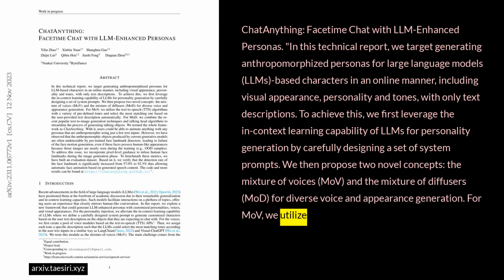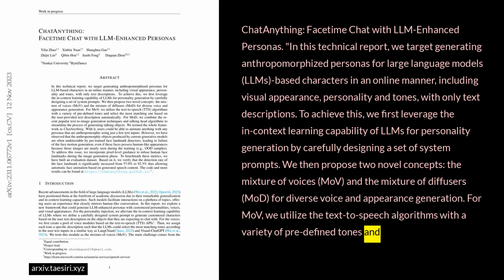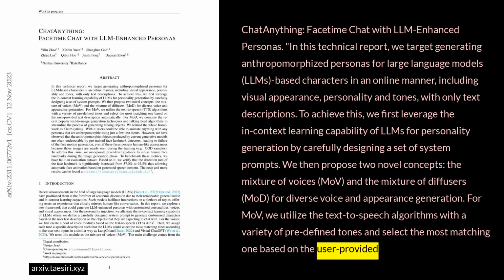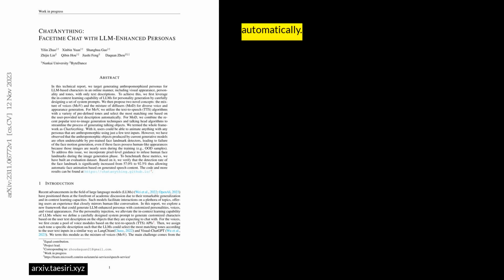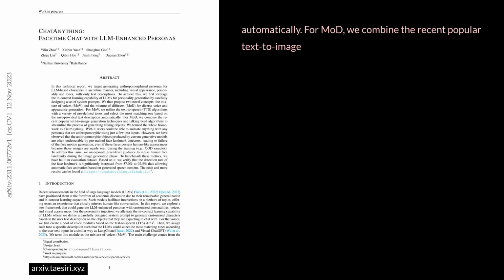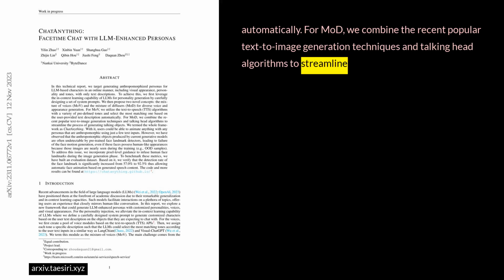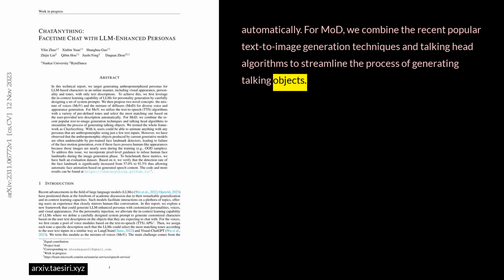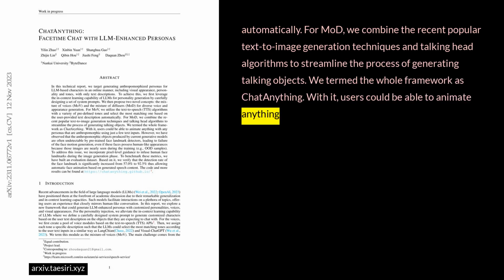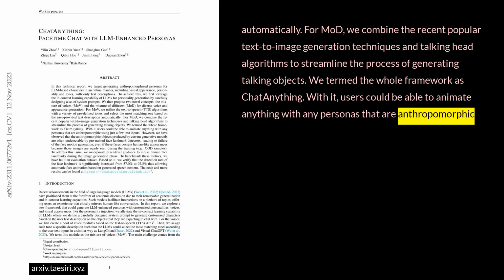For MoV, we utilize the text-to-speech algorithms with a variety of predefined tones, and select the most matching one based on the user-provided text description automatically. For MoD, we combine the recent popular text-to-image generation techniques and talking head algorithms to streamline the process of generating talking objects. We termed the whole framework as ChatAnything. With it, users could be able to animate anything with any personas that are anthropomorphic, using just a few text inputs.